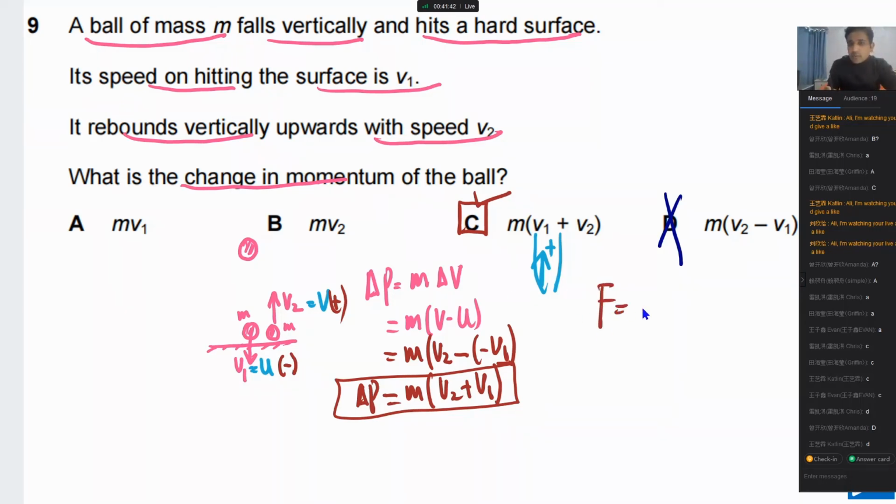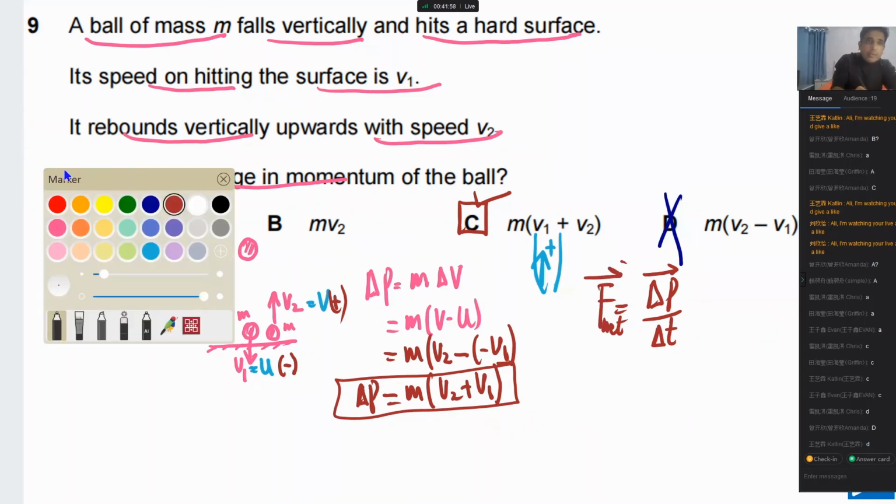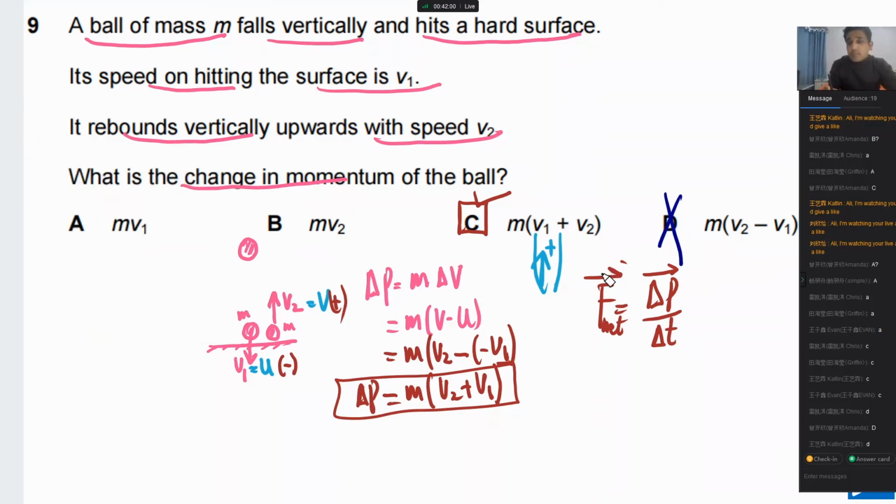Let me write down here for you. Resultant force is delta p by delta t. Resultant force and change in momentum, this is a vector quantity, this is also a vector quantity, and these two have the same direction, please. So resultant force is up, change in momentum is also up. These two have the same direction. So this is the point you need to understand. Always change in momentum and net force are in the same direction because they are vector quantities. You can draw the arrows, you can see.